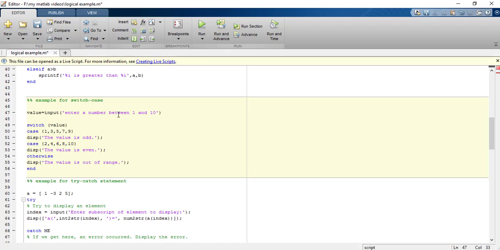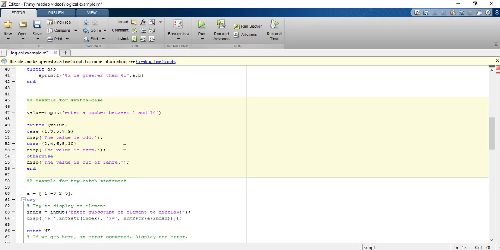Now if I had entered the value as 4, it will check which case holds the value 4. This case has the situation in which value can be 4, so it will display the number as even.